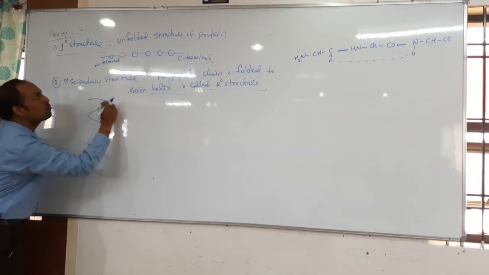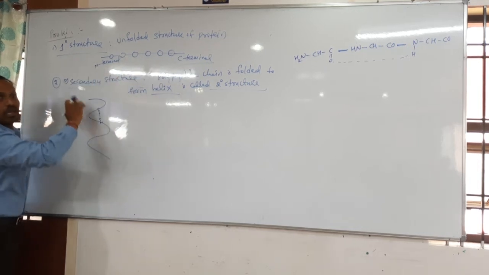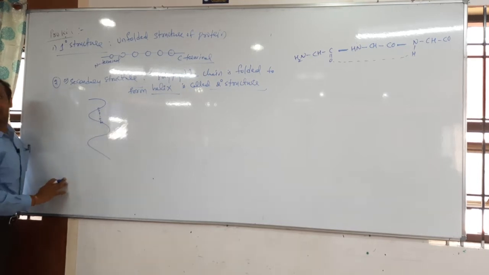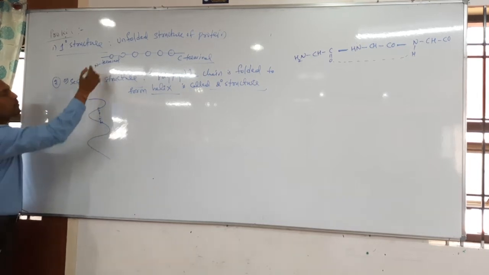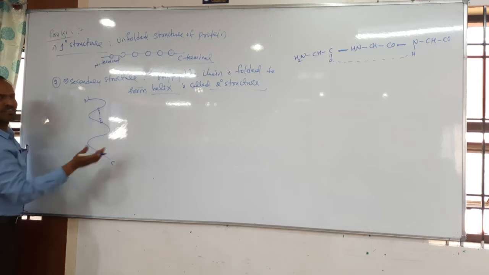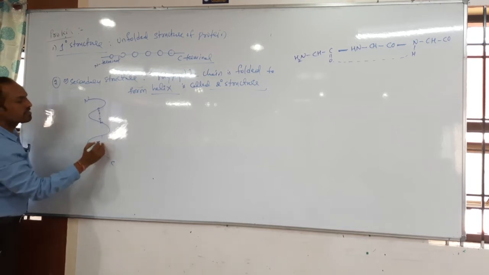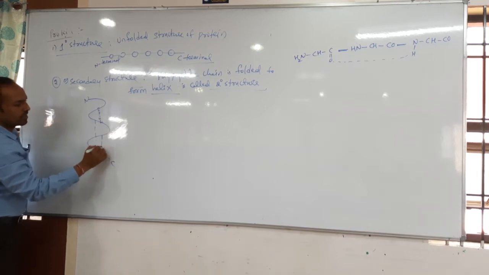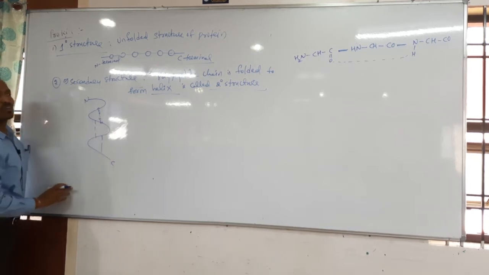When they come close, what happens? The linear shaped polypeptide chain, what does it become? Helical shape. Again, there is an N terminal and a C terminal as well. So if it is present like this, hydrogen bonds are present. Okay? The hydrogen bonds, that is what we call the secondary structure.